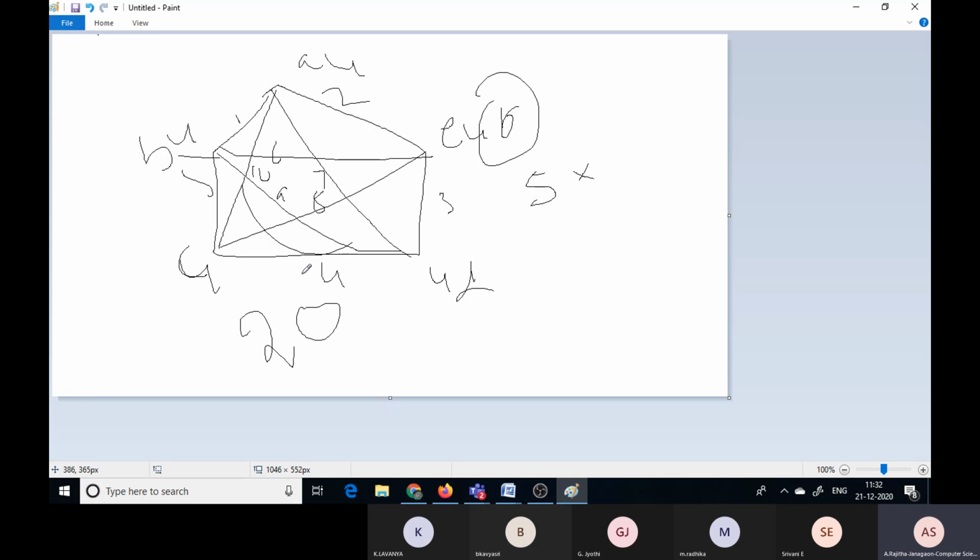But for the number of edges, this is an undirected graph, which means the edge from A to B is the same as B to A. That's why the degree sum is 20.